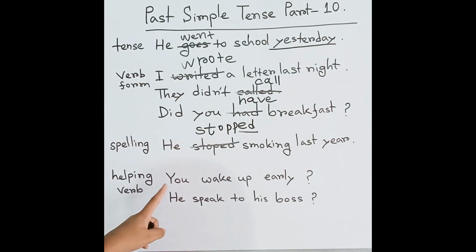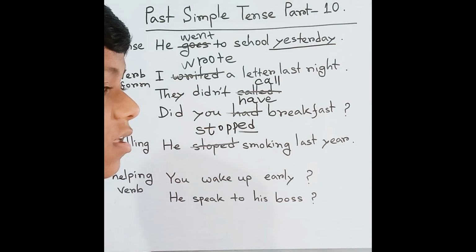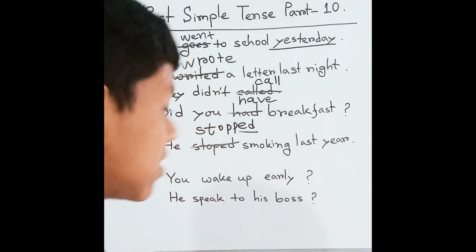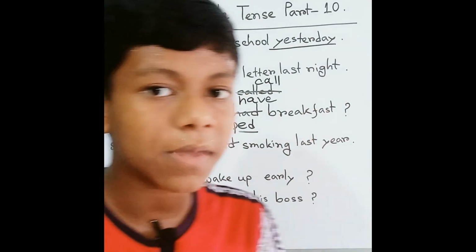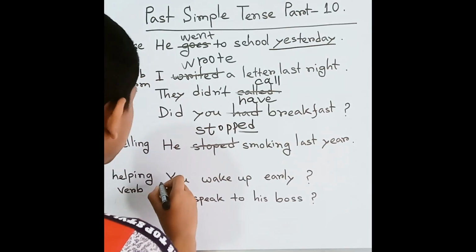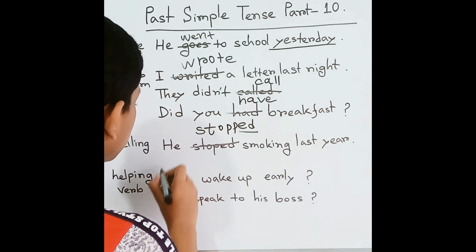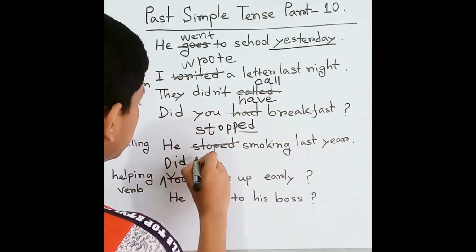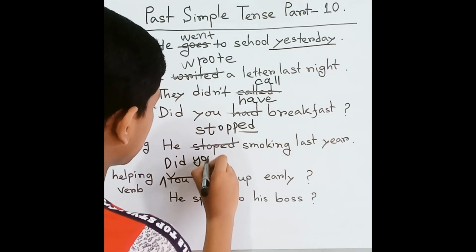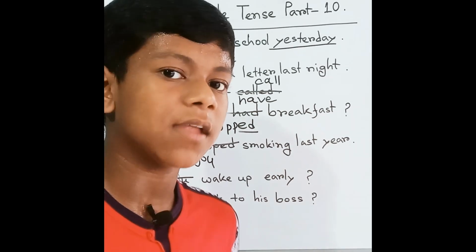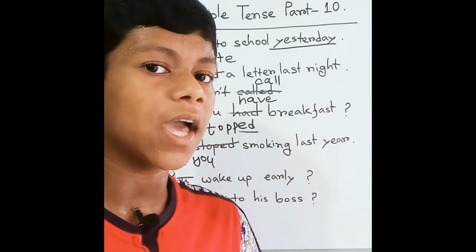Here it is a question. So in the past simple tense, the correct sentence uses the helping verb "did." Did you wake up early? Which indicates the past by asking a question.